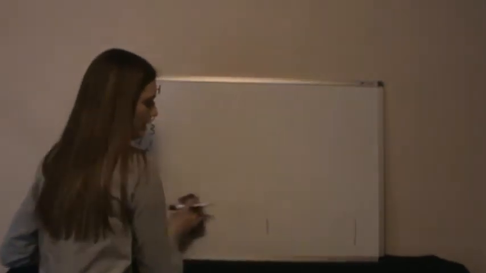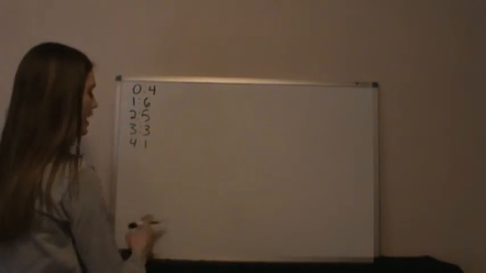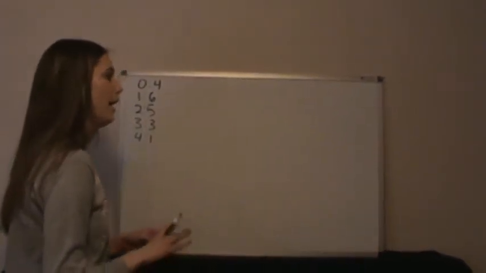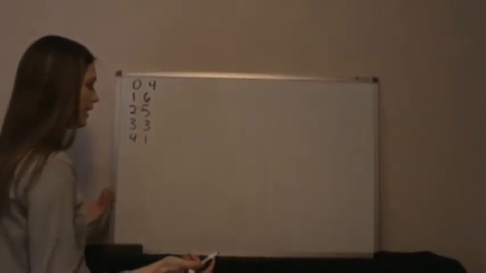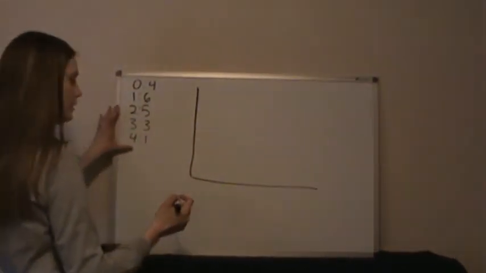Alright, moving on to a histogram. A histogram is kind of like a bar graph, except the bars touch, and typically, like I was trying to say before, we use them to record intervals of something. I'm not going to use it for that. I'm just going to use this to give you an example.